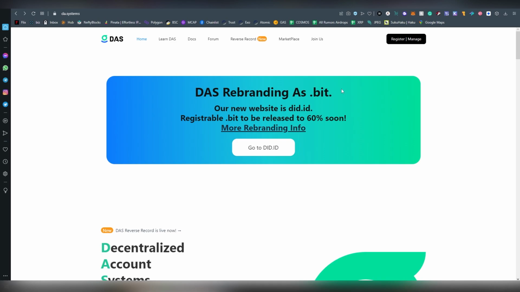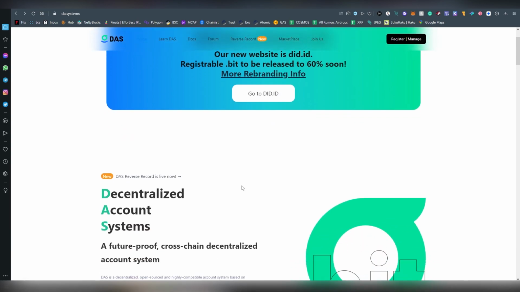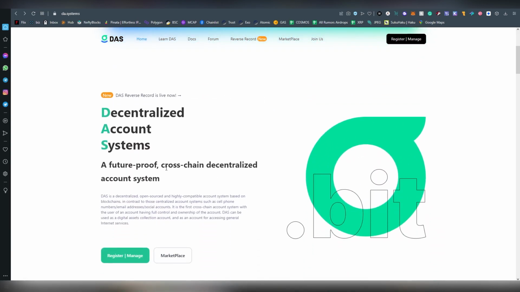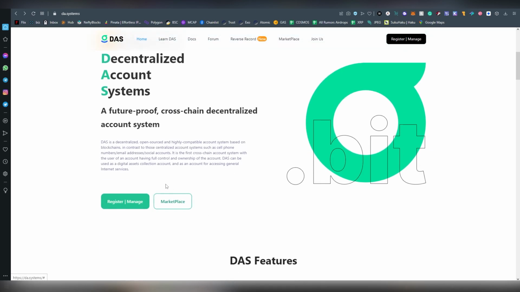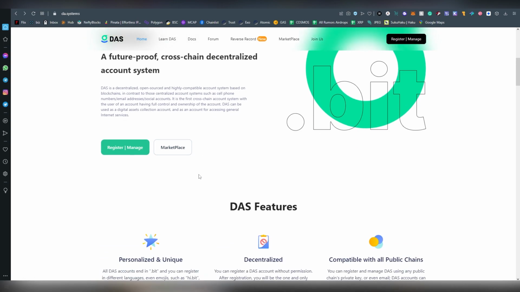Now, let's get started. So first of all, this is the main website. They have just gone through a new domain, which is called Did.id. And let's assess what this is all about. So, a future-proof, cross-chain, decentralized account system. And basically, there's a marketplace for these domains, obviously, and anybody can register the domain for multiple years.